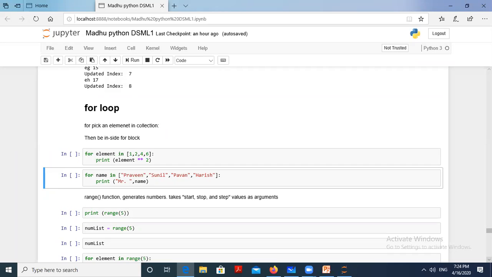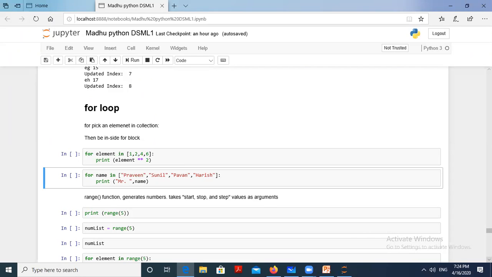Just know the range of the list. I already told you the list is a collection of elements. Now here the for loop can be applied using the list concept and the in keyword. With these two, we can access all the elements of the list using the for loop.